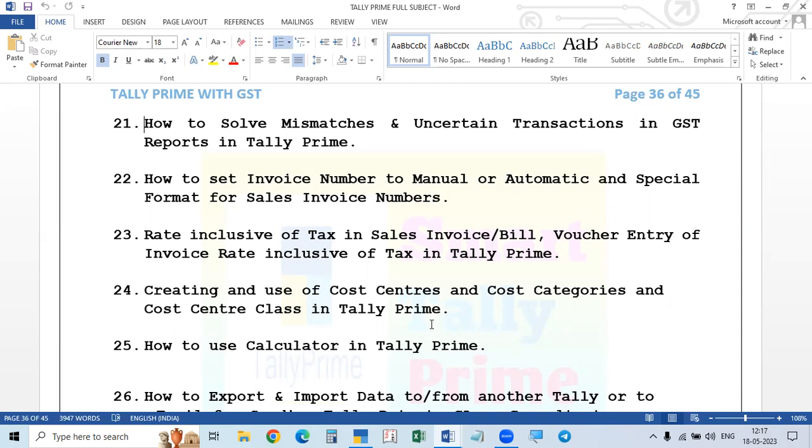But if you open an account for each and every employee, you cannot allot a group for them, because an employee is not a creditor. You cannot give creditor, because creditor is only the person from whom we are purchasing goods. These employees we cannot give the group as creditors, and they are not expenses like that. So we cannot allot a group also. And also we cannot create thousands of accounts for thousands of employees. So we can simply record salaries account debit.